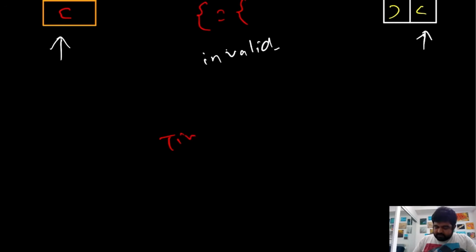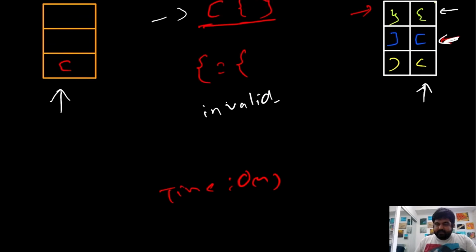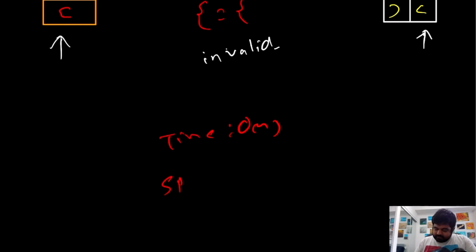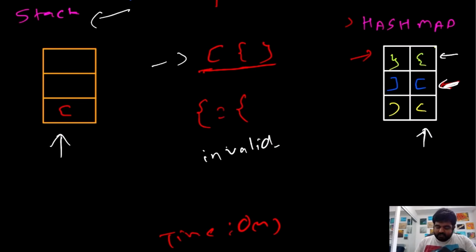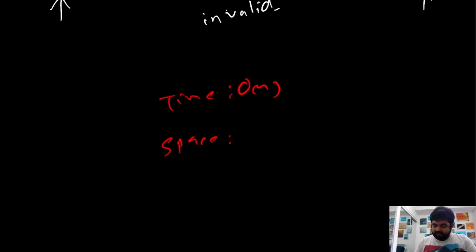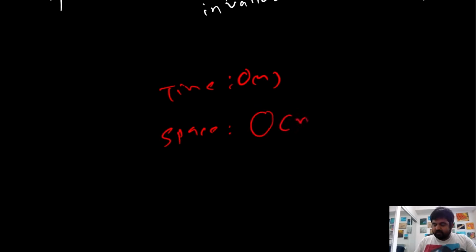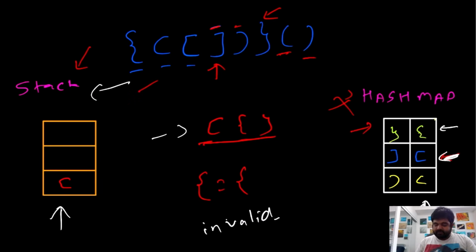Time complexity is going to be big O of n, where n is the number of entries present inside the string. Even in terms of space complexity, because we are using a stack and a hash map, we don't care about the hash map because it has a finite number of entries. But for the stack, the values will depend on big O of n as well, on the number of entries present inside the string. Now let's move on to coding.